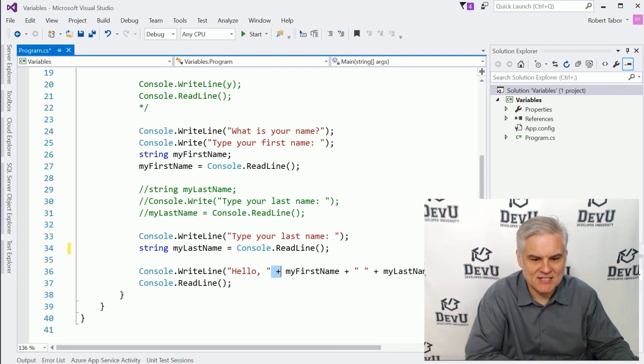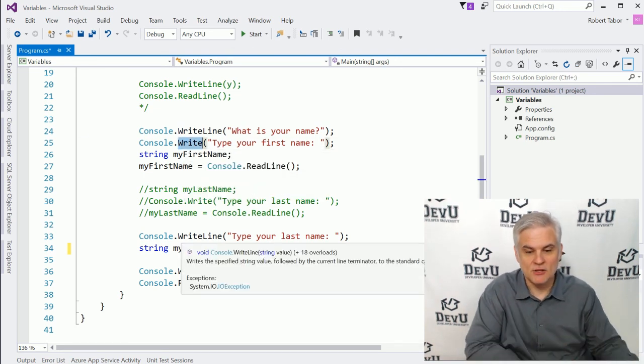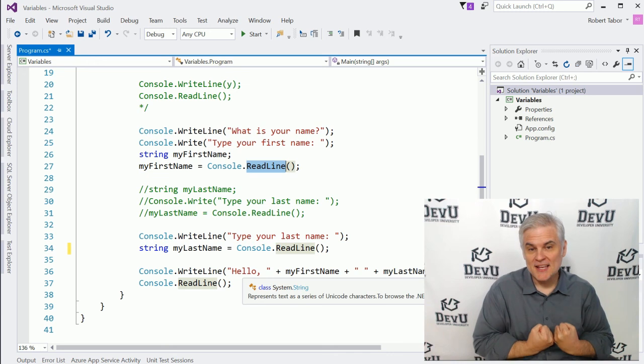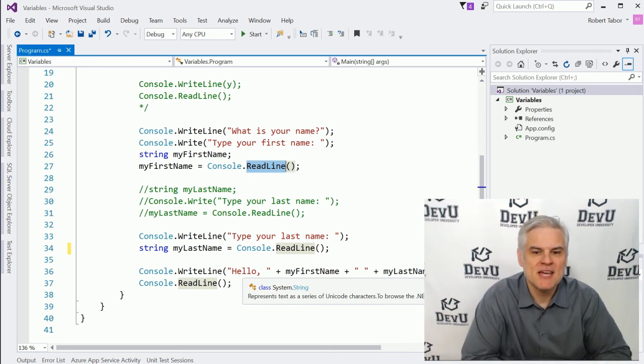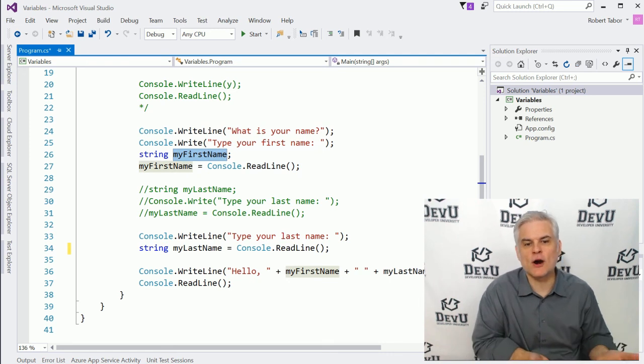We looked at Console.Write versus Console.WriteLine. We looked at the other life of the Console.ReadLine method, that we can retrieve the values that the user types in. We talked about camel casing and naming conventions for our variables. We looked at IntelliSense.